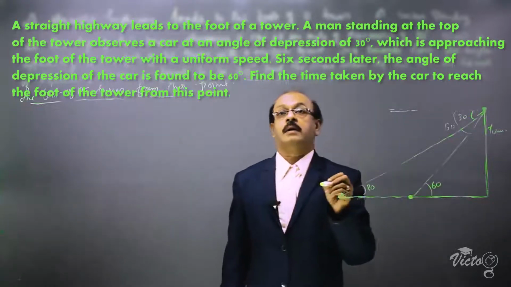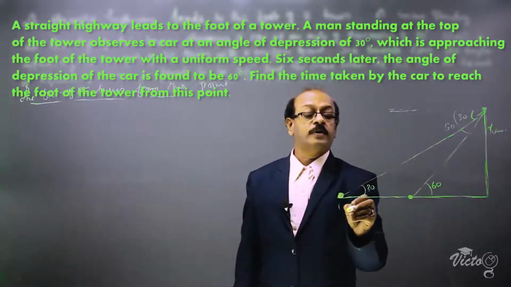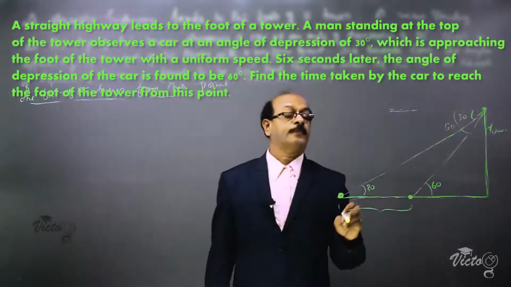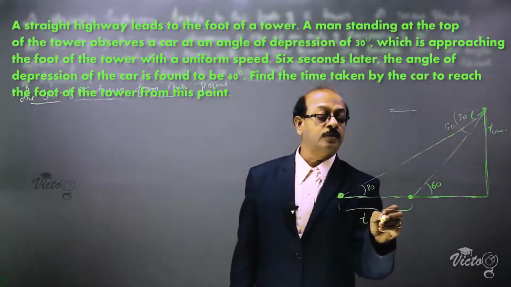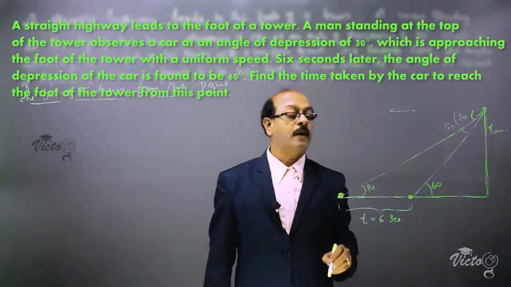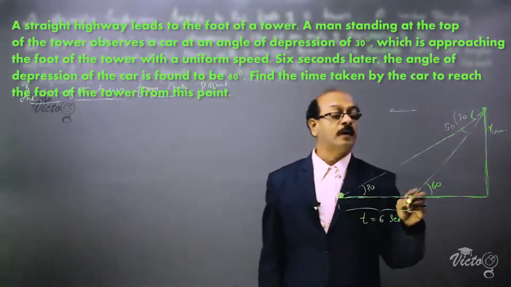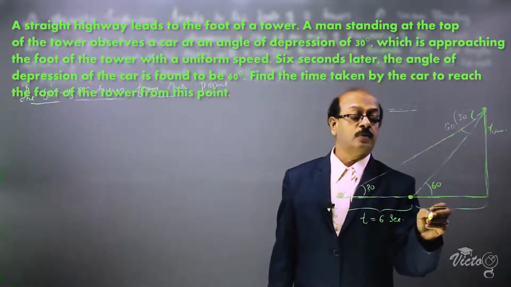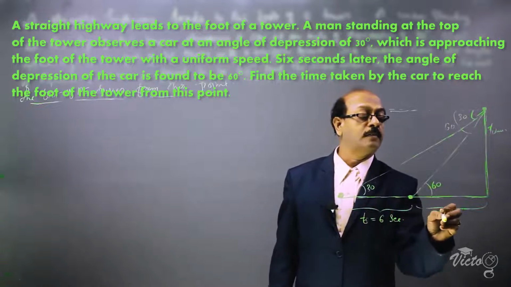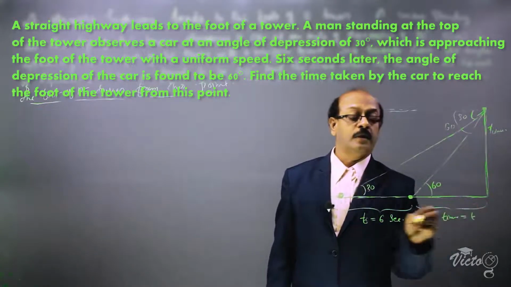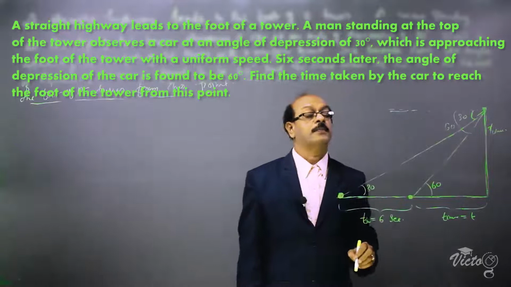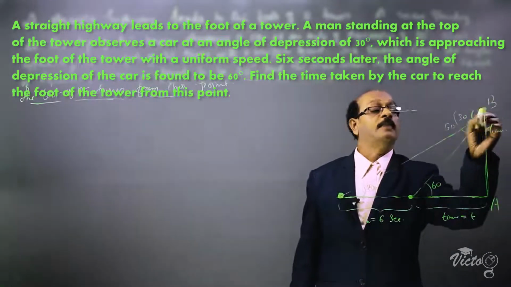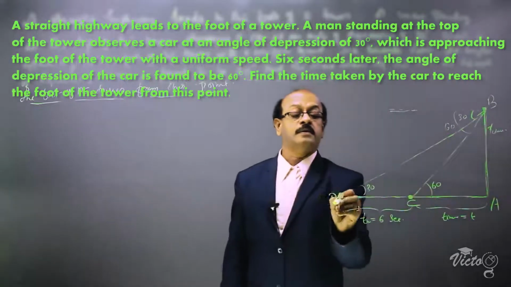The time taken to move from this point to this is equal to 6 seconds, and we have to find out the time taken to move from this point to the foot of the tower. We are taking that time as t. We are naming the points as A, B, C and D.